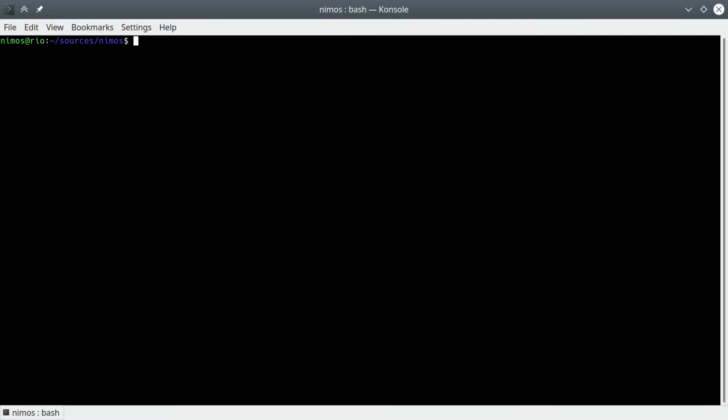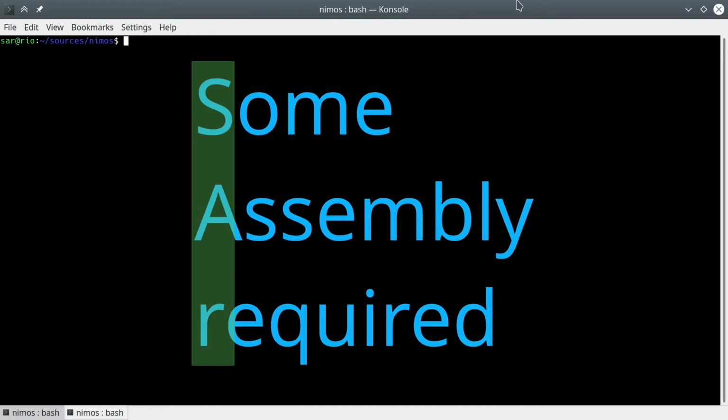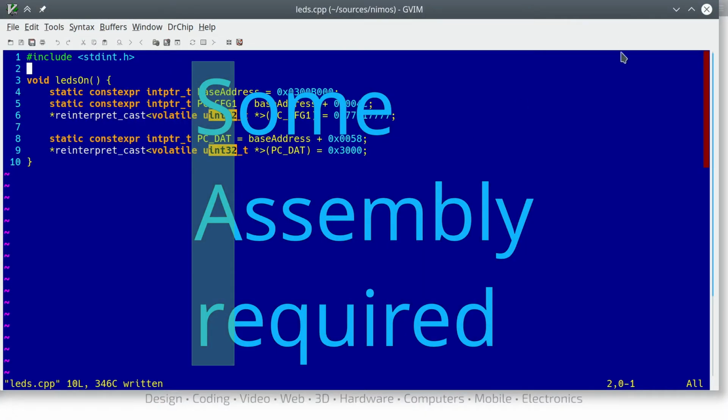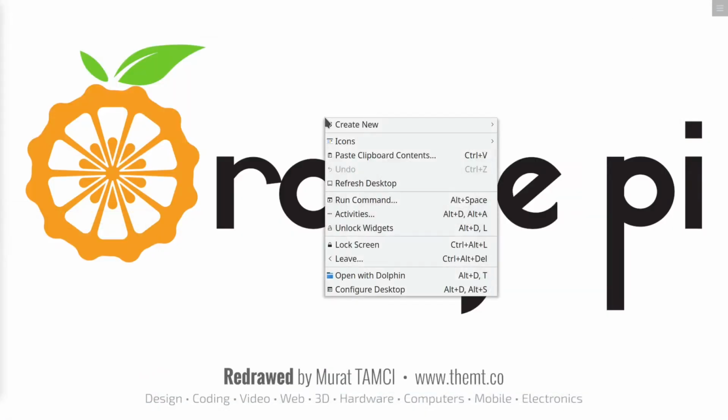With that said, when writing an operating system from scratch, completely avoiding assembly is simply impossible. For this channel, some assembly is required. Hey, that has a nice ring to it. Let's make that the name of the project. I hereby change the name of the channel to Some Assembly Required. Let's call the operating system itself Saros.